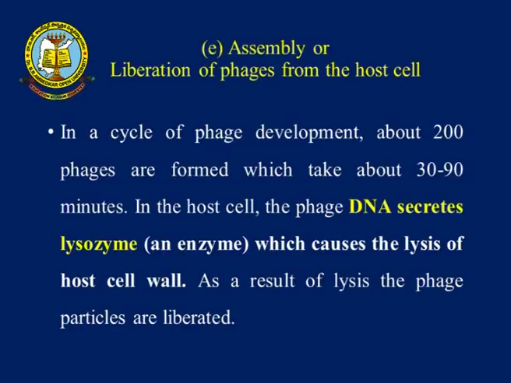The enzyme especially affects the host cell wall. What is the host? The host is the bacteria. The outer structure of the bacteria is made of muramic acid. The host cell wall breaks and the phage particles are liberated. Mainly the assembling forms groups of bacteriophages.